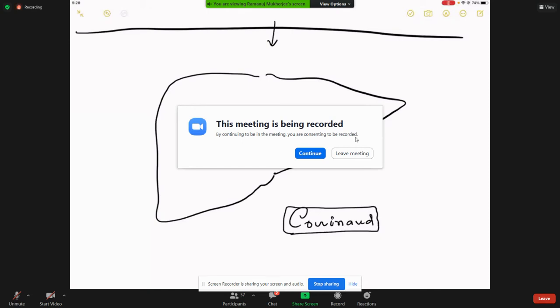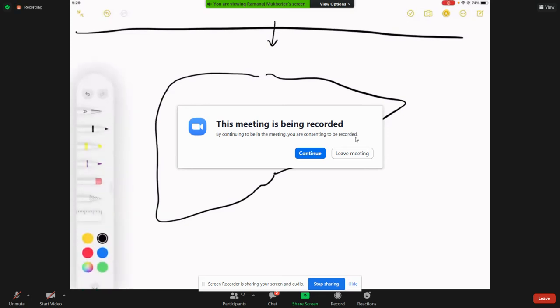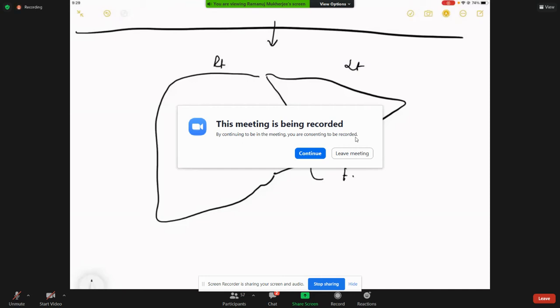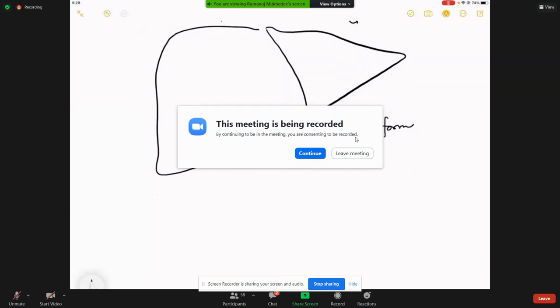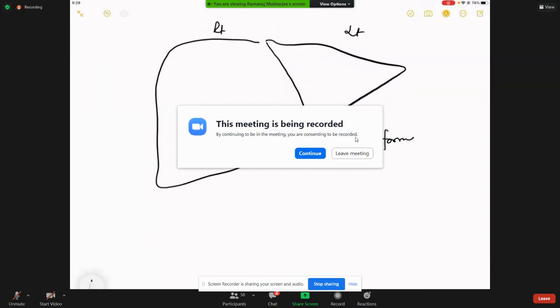Now, when you talk about the gross anatomy of the liver, it talks about a right lobe and a left lobe, which are made right and left because there is something called the falciform ligament. Now, why should I be more worried about the falciform ligament? Because when you get to do a surgery, this is what you get. You get to see the falciform.